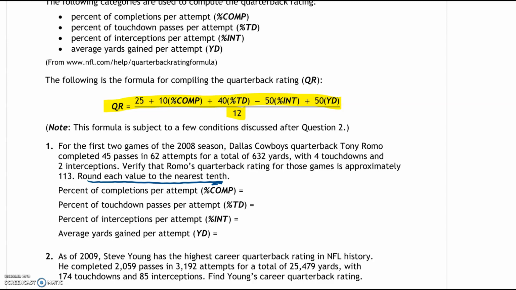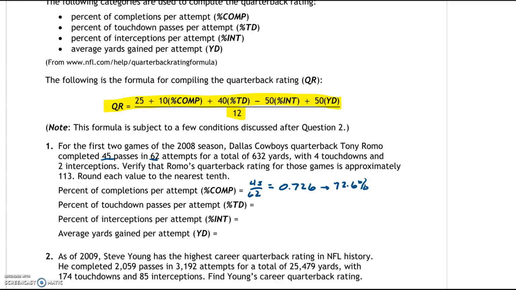So what we want to figure out is the percent of completions per attempt. We take the completions he had, so he completed 45 passes in 62 attempts, and we divide that out and we get 0.726, which is 72.6%, the completion percentage.